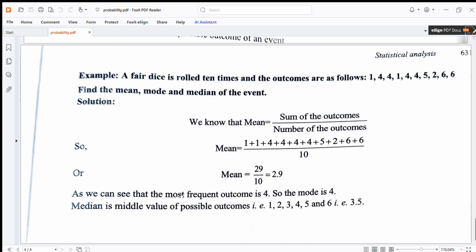As we can see, the most frequent outcome is 4. So the mode is 4 and the mean is 3.7. The median is the middle value of the possible outcomes.